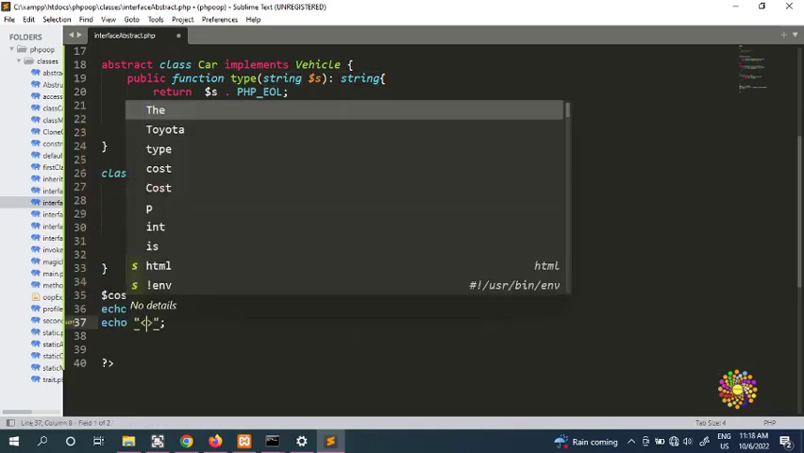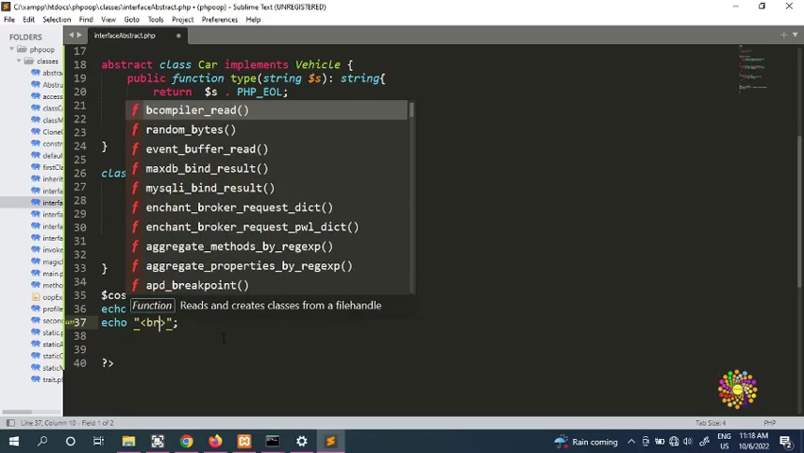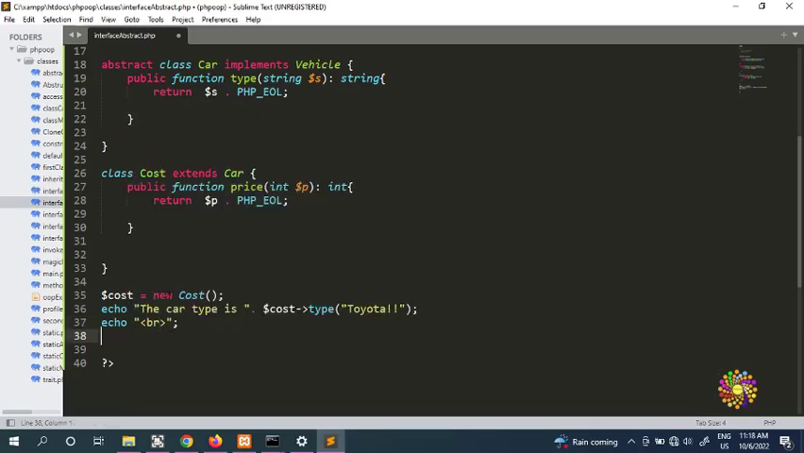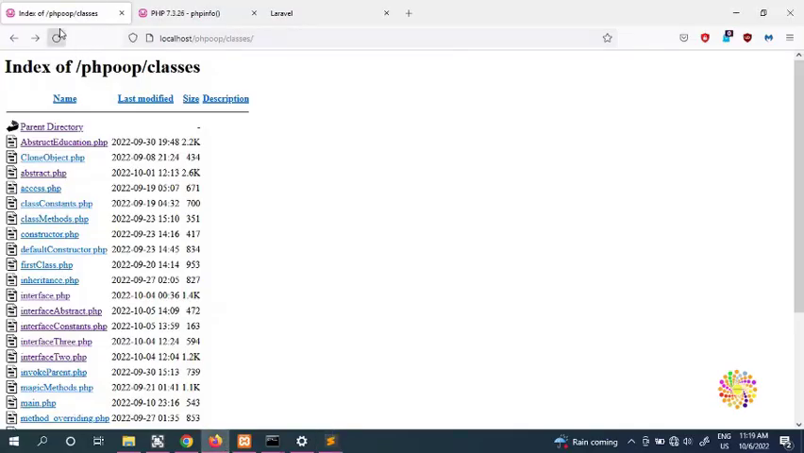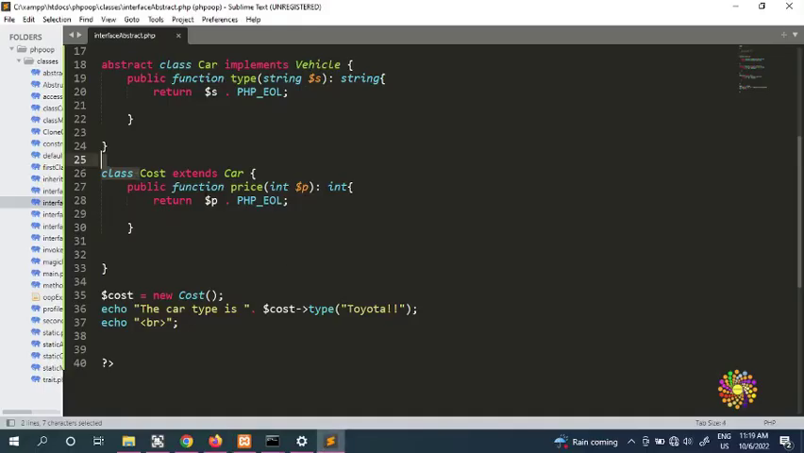And same goes with the second one. So you're going to put a cost, because we instantiated this one already. First we're going to check the first one here. We're going to go here in our PHP, we're going to refresh, and interface abstract, and you can see our message, the car type is Toyota. So our first one is successful.